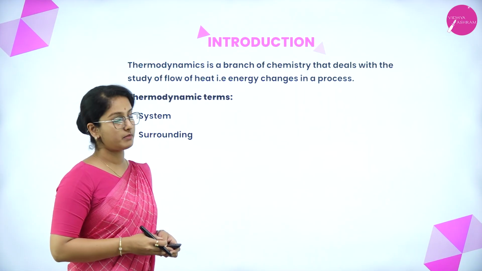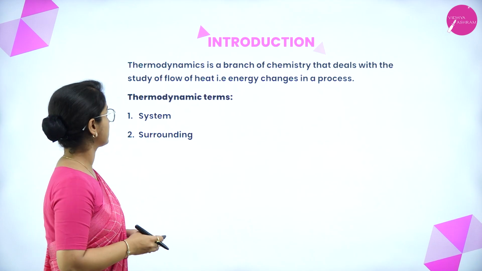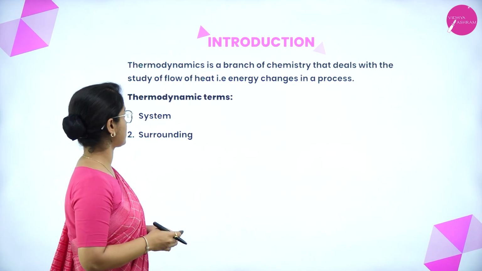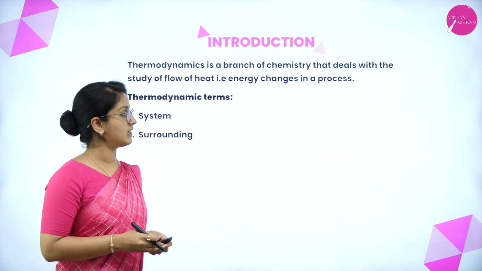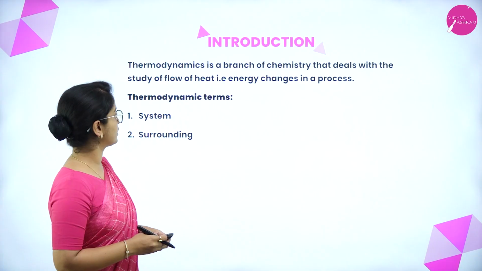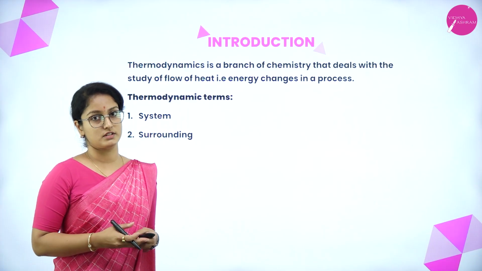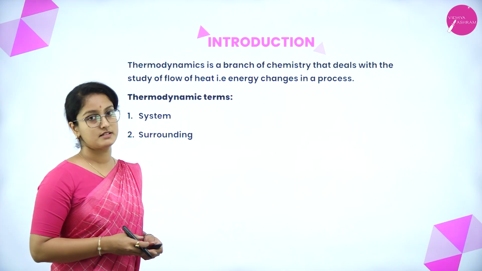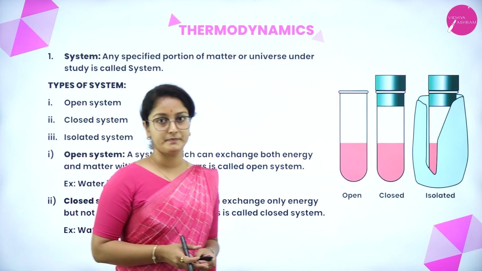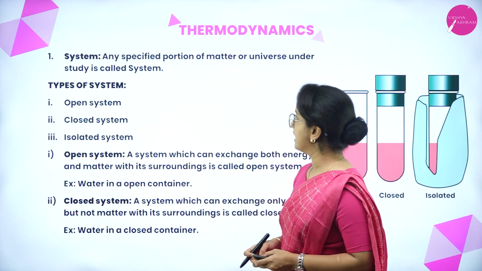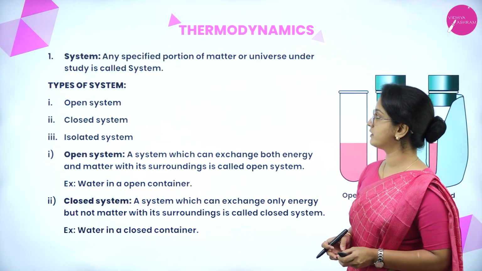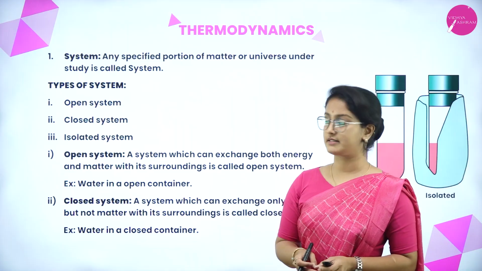So what do you mean by thermodynamics? Thermodynamics is a branch of chemistry that deals with the study of flow of heat, that is energy changes in a process. So there are two terms basically we need to concentrate on, that is system and surrounding. So what do you mean by the system and surrounding? The system is any specified portion of matter or universe under the study is called a system.